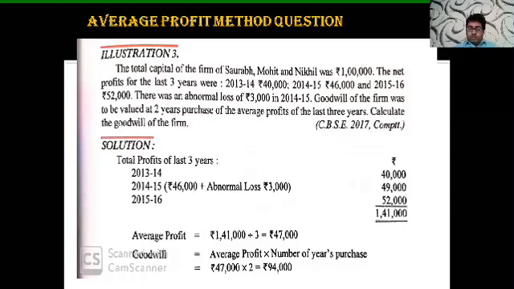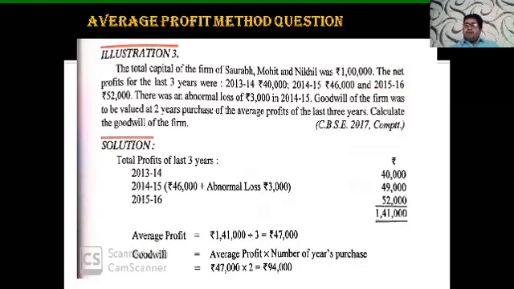In our solution, the total profit of the last 3 years: 2013-14, we have taken 40,000 in the outer column. 2014-15, student, the profit was 46,000 and there was an abnormal loss of 3,000 that year. I have said abnormal losses are to be added in that year. So 46,000 plus 3,000, we got 49,000. 2015-16, we have got the profit of 52,000. The sum total of this comes to 1,41,000. It is the total profit of n number of years, that is, of the 3 years.